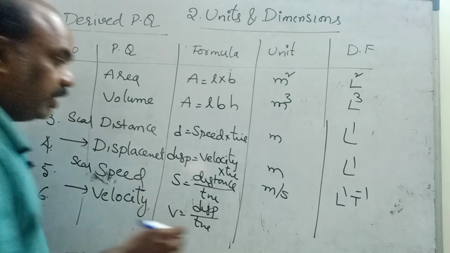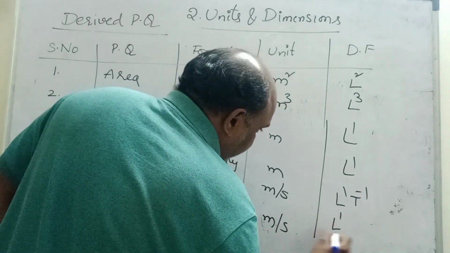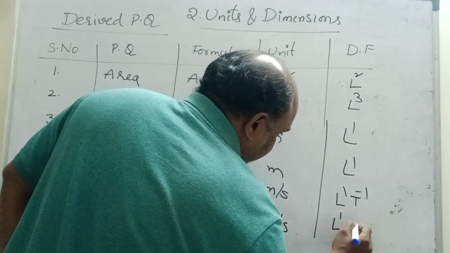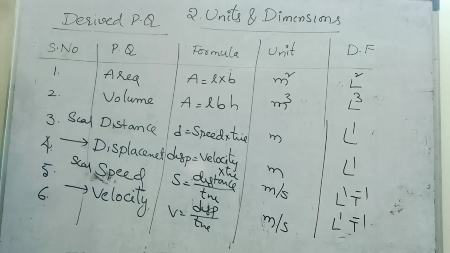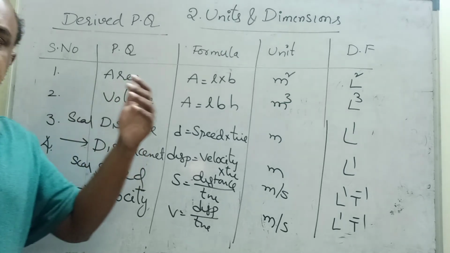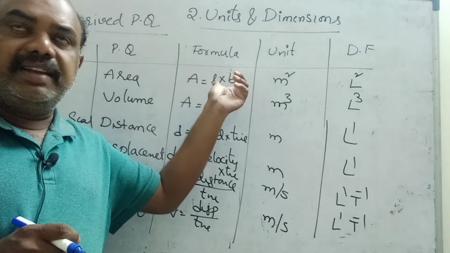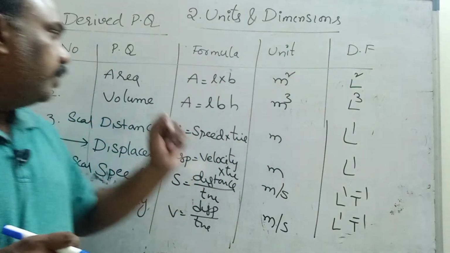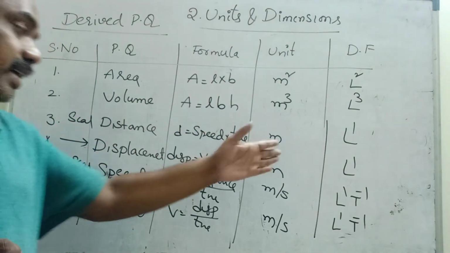Velocity, displacement by time, is a vector quantity. This is also meter per second, meter L1 by T1. T1 comes into the numerator, T power minus 1. These are the first 6 important derived physical quantities. Derived means extracted from the fundamental. Area depends on 2 fundamental physical quantities, length and breadth, L2; volume L3; distance L1; displacement L1.